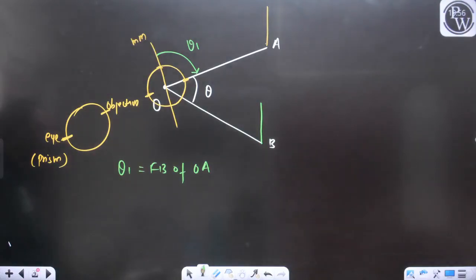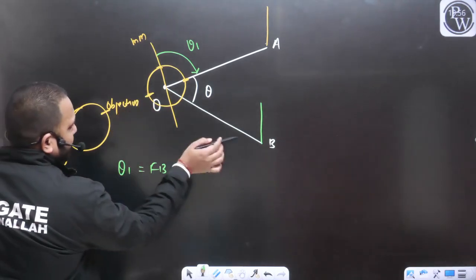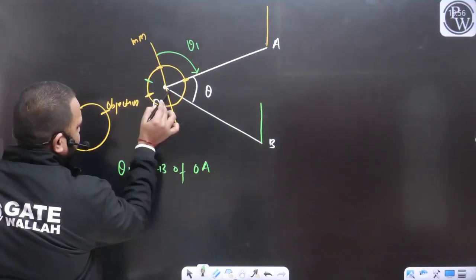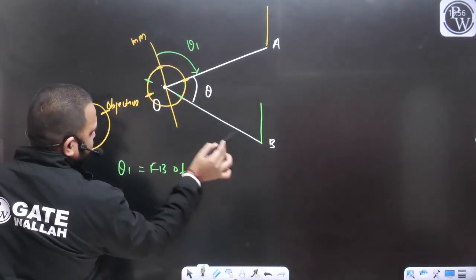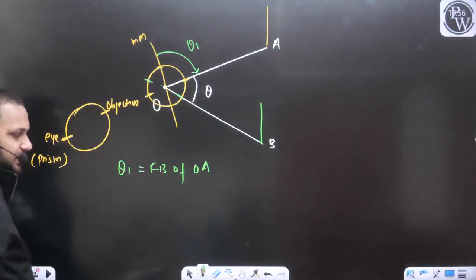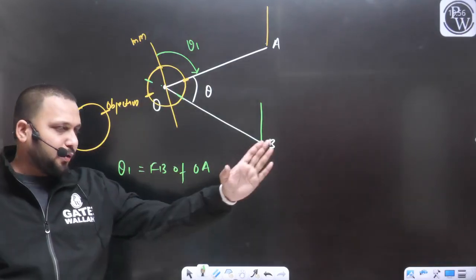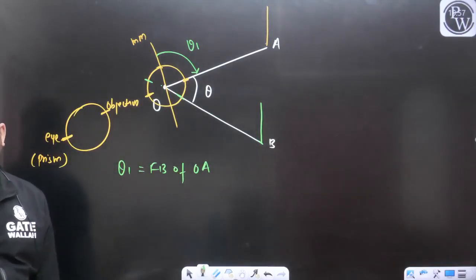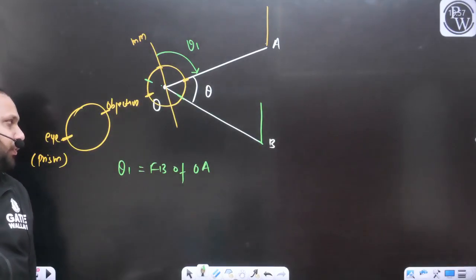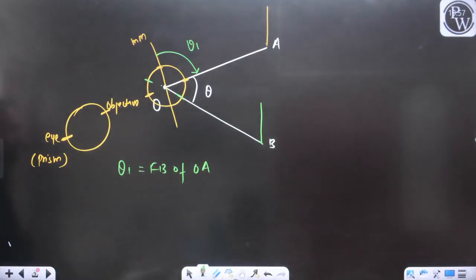Now what I will do? From the station O, now we will sight the point B. So this is going to be the eyepiece, this is going to be the objective piece, and this is your ranging rod. We will make our sighting like this. Again, all these points should be in the same line.